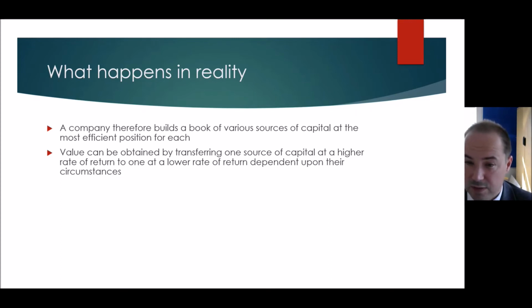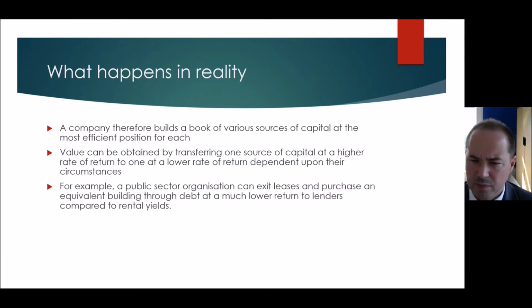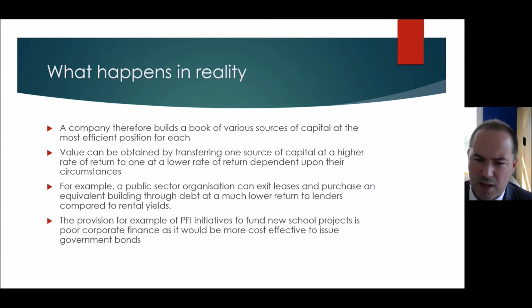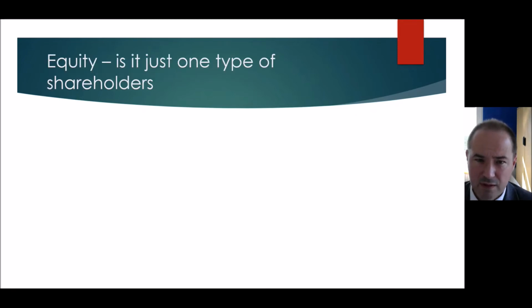Flip side, if we've got an internet stock, we shouldn't be buying a building, we should be renting it. So we have that as our options. That does explain why the PFI initiatives and new schools sort of failed. It was because it was the swapping of low cost government debt for high cost private debt. It wasn't a great plan really. It was never going to work either. It was a slick presentation.